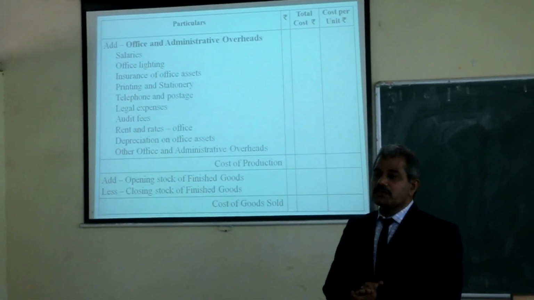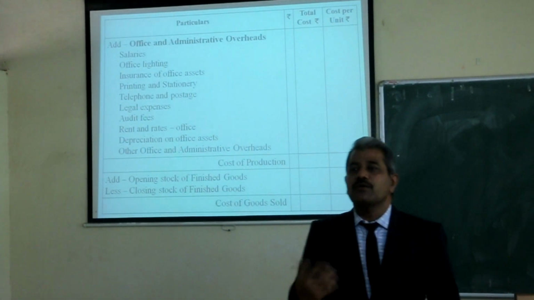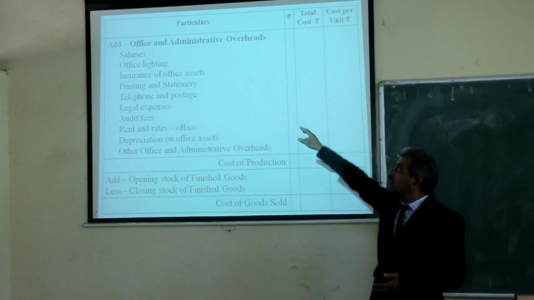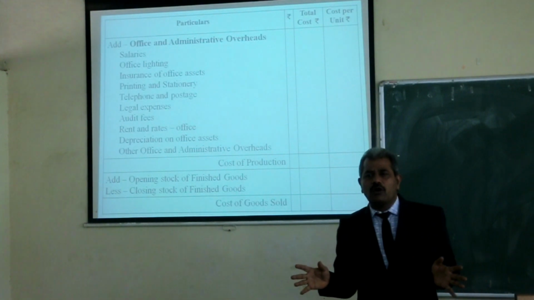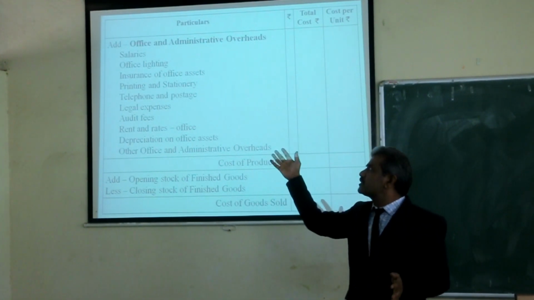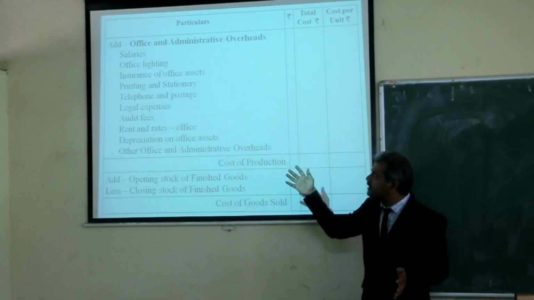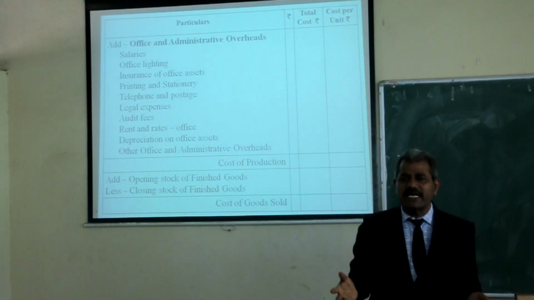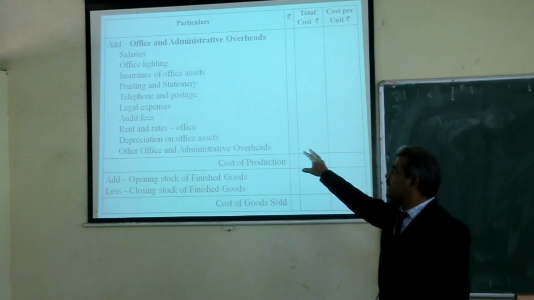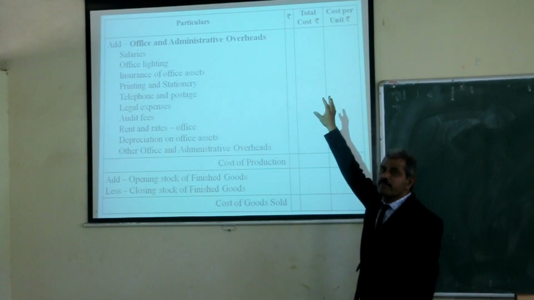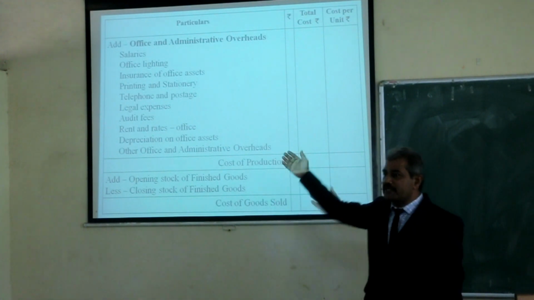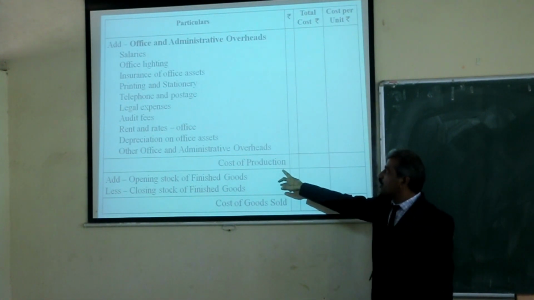In this factory cost or works cost, you have to add an office and administrative cost. Do you know what office and administrative cost is? That is salaries, office insurance, office lighting, printing and stationery, telephone, legal expenses, audit fees, rent and rates. All these expenses are added to the works cost or factory cost that we have calculated previously. Okay, we will get cost of production.